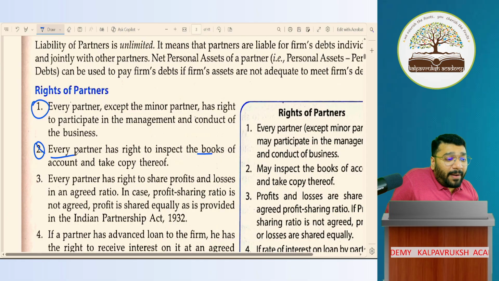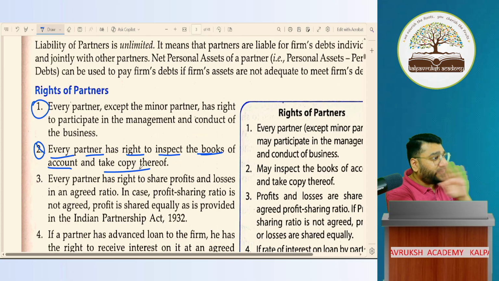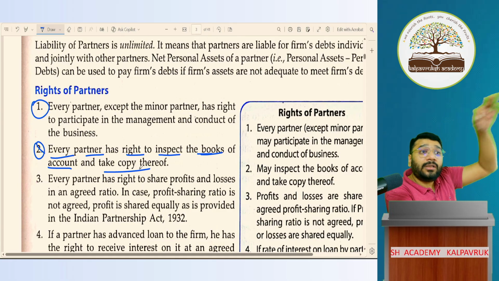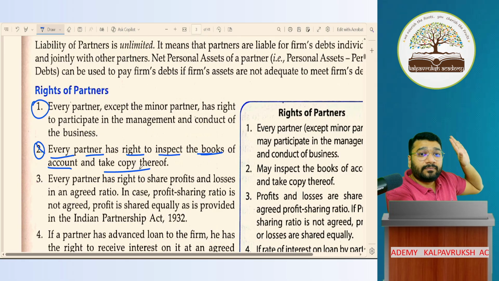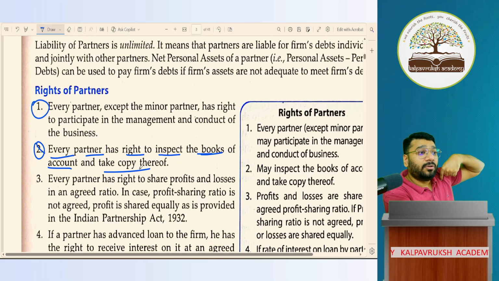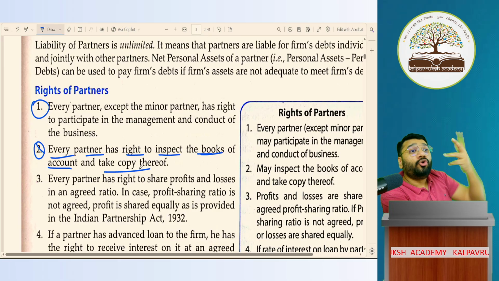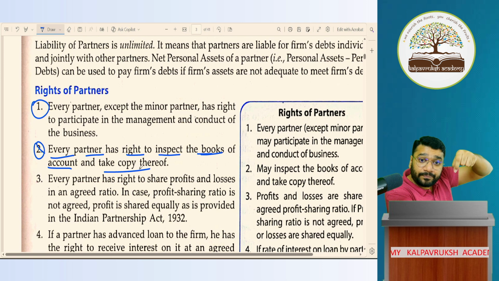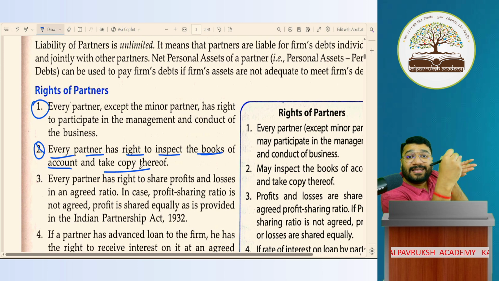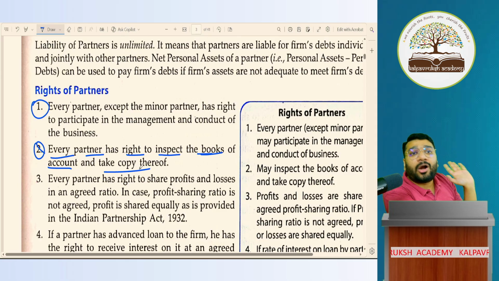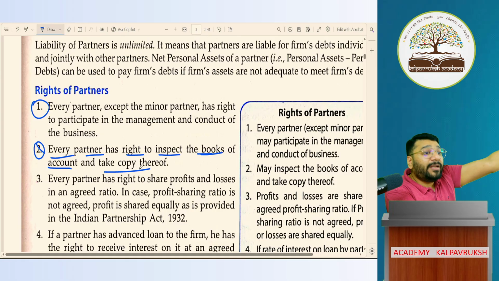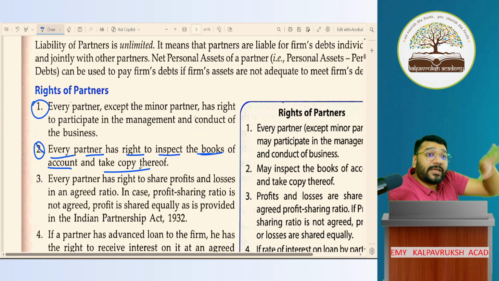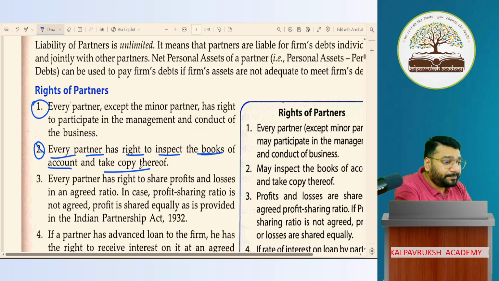Next. Every partner has the right to inspect the books of accounts and take a copy of this. This I discussed already. If nothing is mentioned in the partnership deed, law says that all the partners have the right to check the accounts and take a copy of that. However, if I want you to not check accounts, then I should mention in the agreement that you don't have the right to check the accounts or take a copy of that, and you and I both should have signed it. Then in that case, you cannot check accounts. Nothing mentioned means all the partners have the birthright to check the accounts and take a copy of that. Okay, not okay?